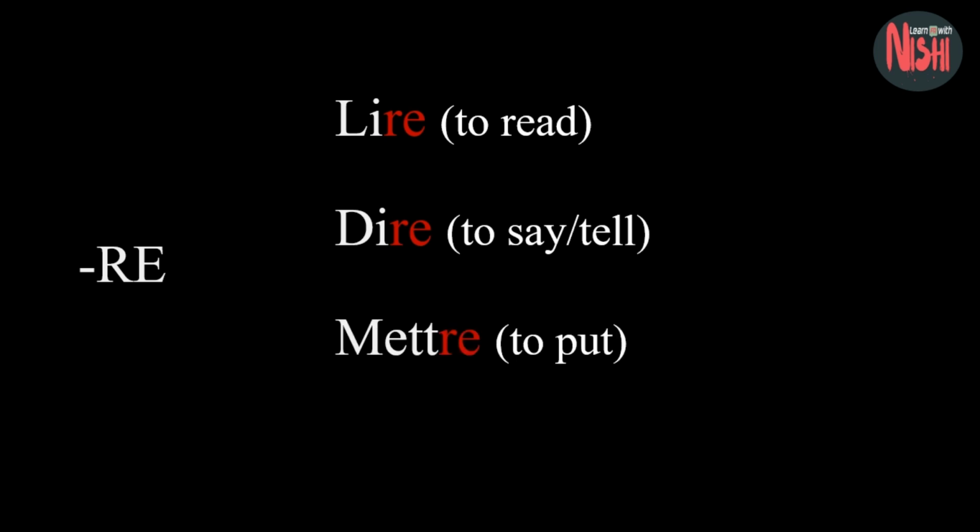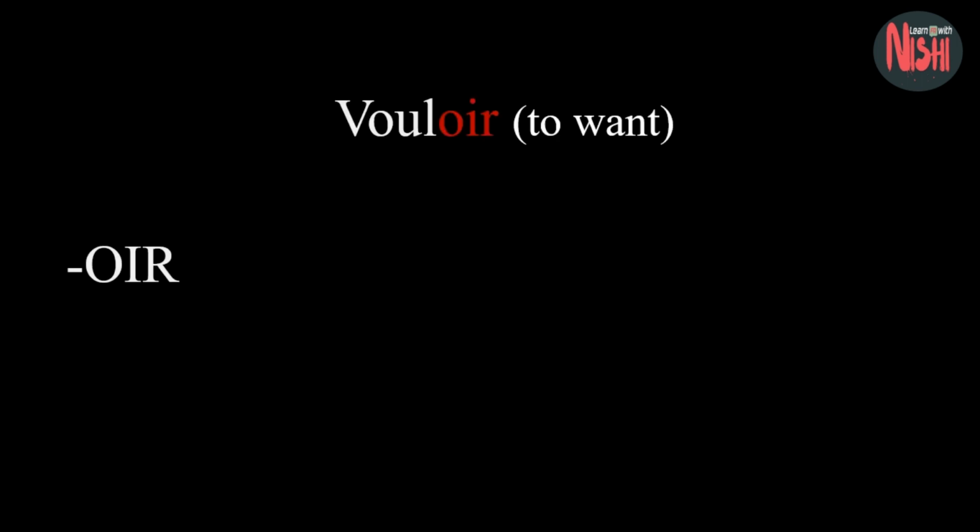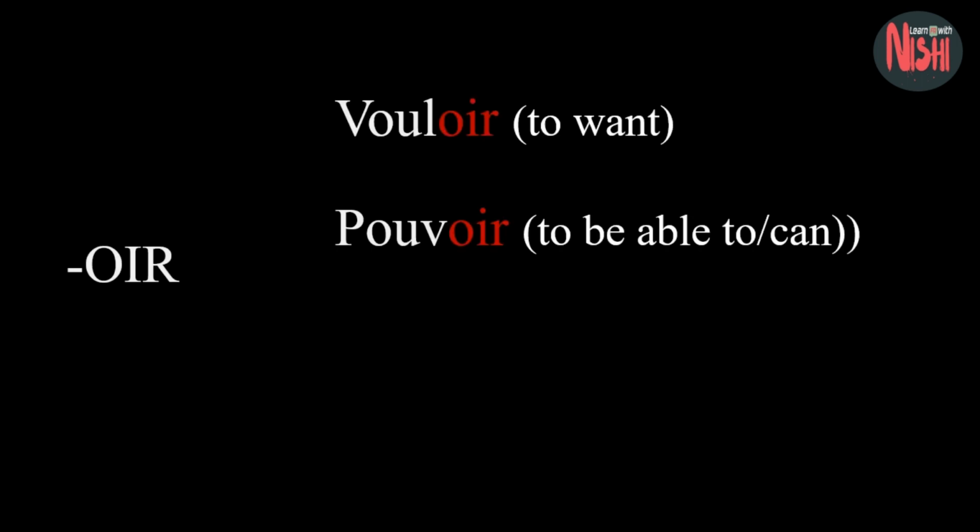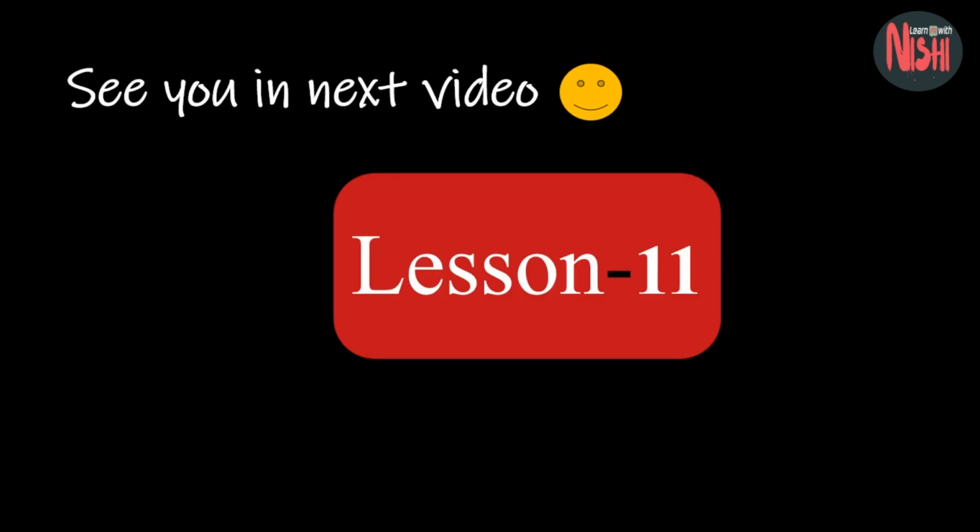Verbs ending with oir: vouloir, pouvoir, savoir. Many of the most powerful verbs in French are irregular, and as they don't follow any pattern, we have to learn them individually and by heart. My next tutorial will be on how to conjugate group 1 verbs.